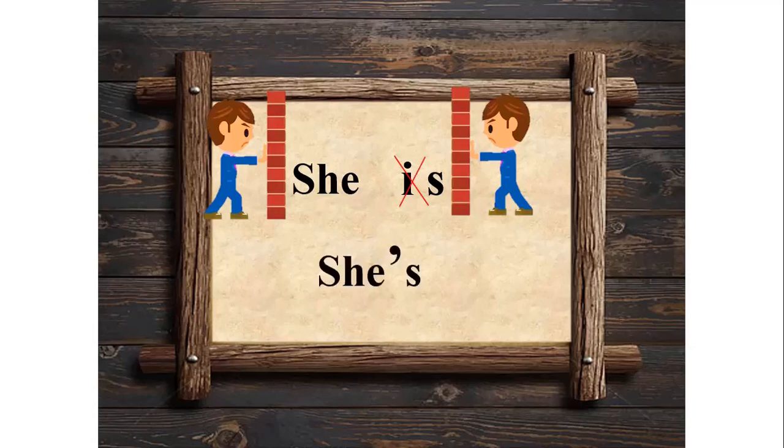Children, here you can see that the place of the missing letter is taken up by an apostrophe. So instead of two words, we have one short word. Children, there is also an important fact that you need to bear in mind about contractions. While we contract two words to form one word, the meaning never changes.